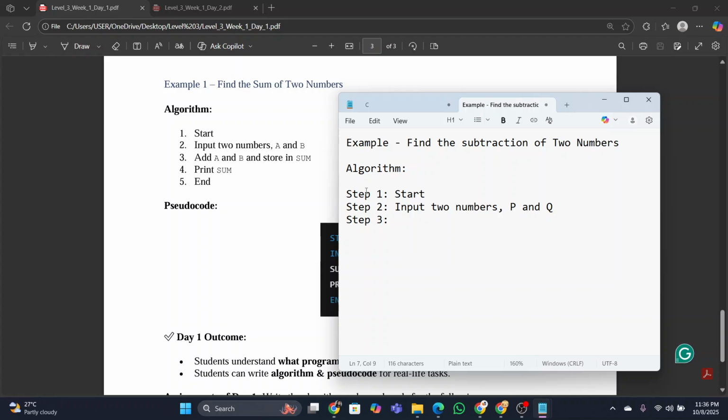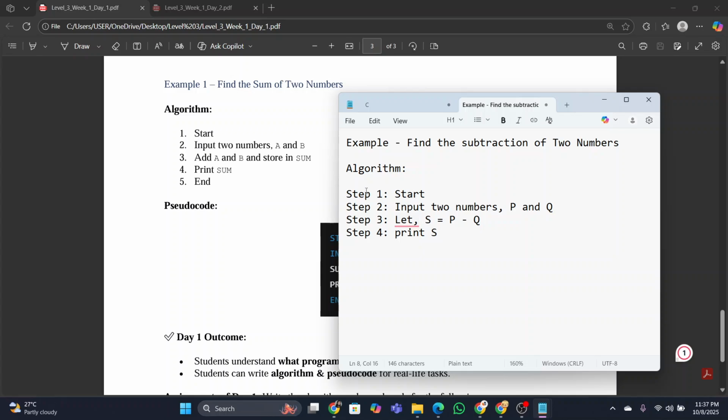Now, let's take another variable, S equals P minus Q. Okay, let's make another step, step number 4. Now we want the output. So in computer science, when you write the code, the algorithm and pseudocode, printing doesn't mean that you have to print that thing on the paper. Here in coding, printing means you will show the output. Not you actually, the computer will show the output. I think it's clear to you now.